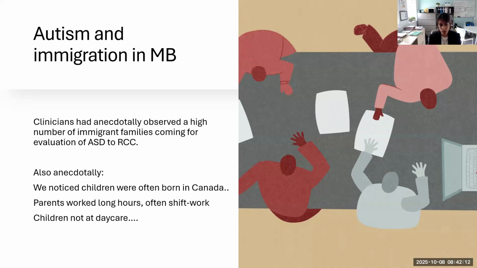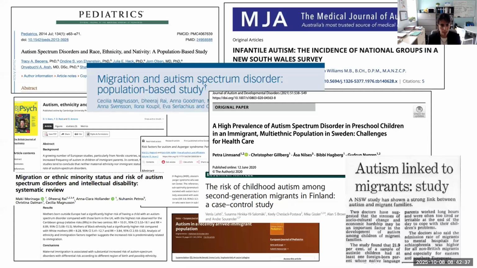We had not only noticed that we were seeing a significant proportion of children coming from immigrant families, but in general, children were not always born in Canada. Parents were born in Canada and also outside of Canada. Parents worked long hours, often shift work, and often children were not at daycare. So as a first step, we decided to do a literature review. One of our fellows at the time conducted, as part of her project, a lit review on the topic.